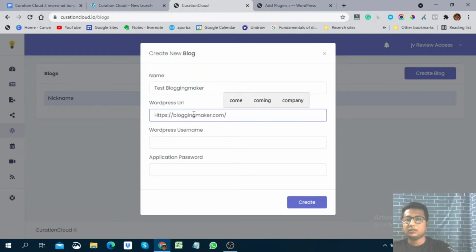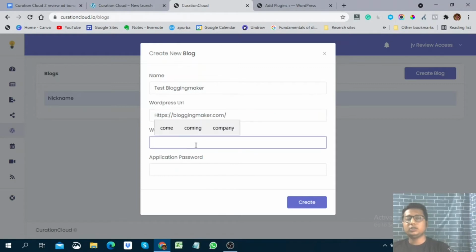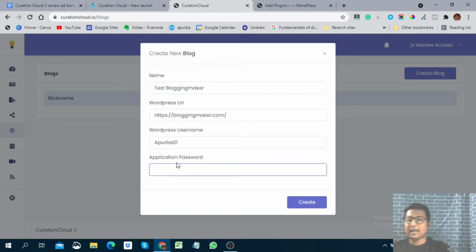Here you can see I am adding my WordPress URL. After that I have to give my username, which is the username I use to log in to my WordPress site. I just put my username and after that here you can see application password.